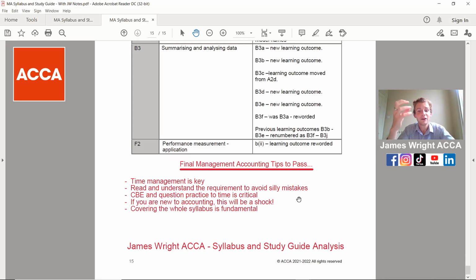Finally, covering the whole syllabus is absolutely fundamental to pass this exam, because you can't question spot. They can go on to absolutely anything on this. And also I'd get down in your notes that if I was sitting the exam myself, in your shoes, I'd expect to have things on that exam that I really didn't know, because it's just so vast, and I've seen questions that are so specific. It's just so that you don't get thrown off in the exam, so that when you come across questions that you do know how to do, you're going to nail those marks and get them down to a T. So covering the whole syllabus is absolutely fundamental.